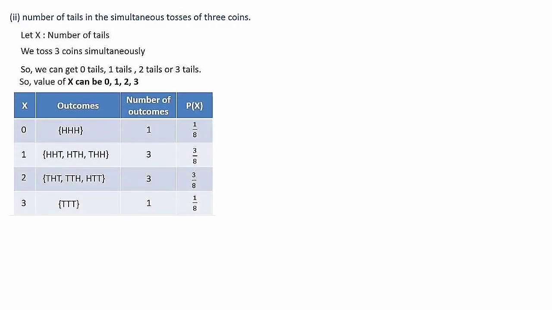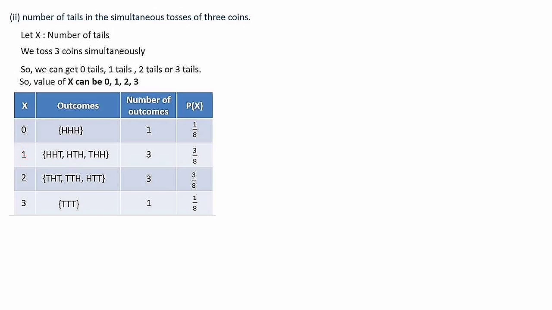Let's make the table. X values we have written 0, 1, 2 and 3. So there will be 8 outcomes in the sample space when 3 coins are tossed, 2 to the power 3, that is 8 outcomes. So we need the total number of outcomes in the sample space for writing the probability. So the outcomes: when x is equal to 0, we get 0 tails. 0 tails means all heads, HHH. And when x is equal to 1, we can say only 1 tail.